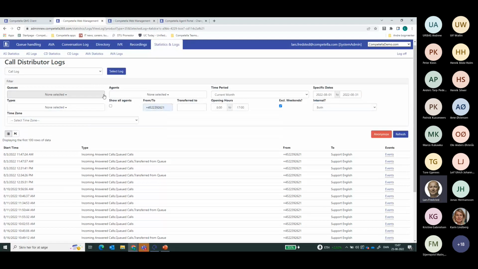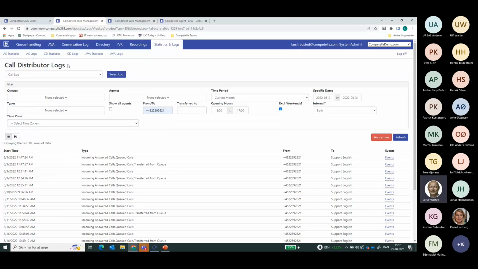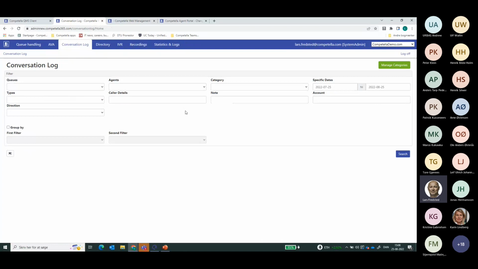The conversation log of the Competella Communication Suite, I will touch that also briefly. But what I would also like to do is to show you the conversation log.